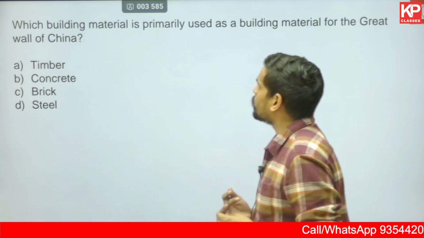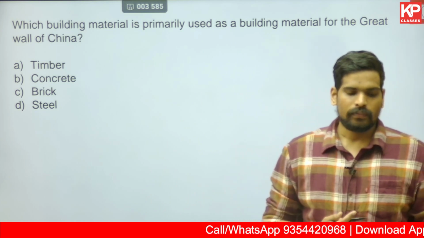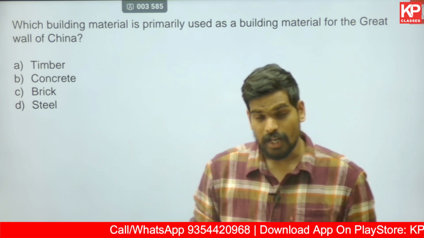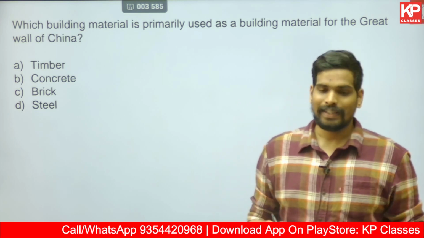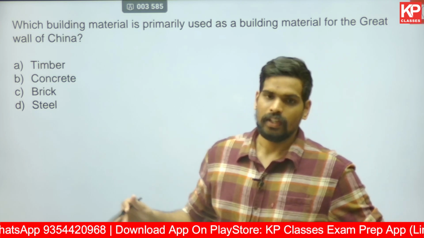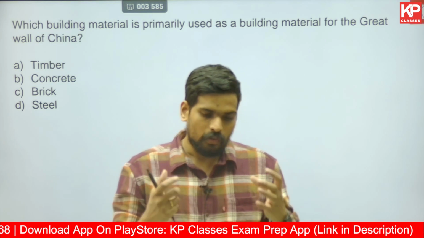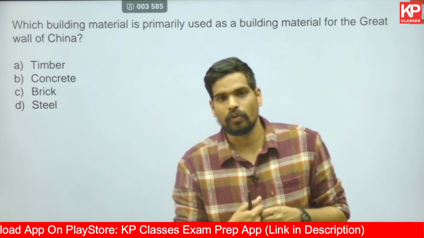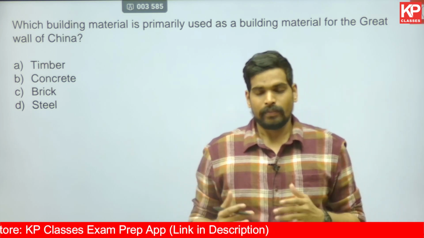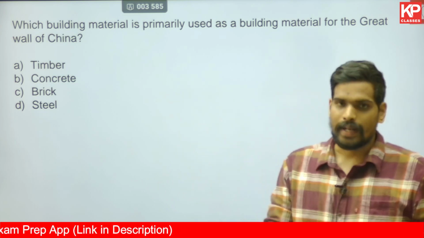The next one, again related to construction material. Which building material is primarily used as the building material of the Great Wall of China? If you know the Great Wall of China, one of the magnificent structures created in the historic times of China, this structure was predominantly constructed using stone, brick and lime mortar. If you look into the core of it, it's such a massive structure running kilometers in length. Obviously you cannot build it with complete brick. So the construction technique was, the core was made with stone blocks of different sizes which were locally available. The cladding, the outer part, was made out of burnt clay brick.